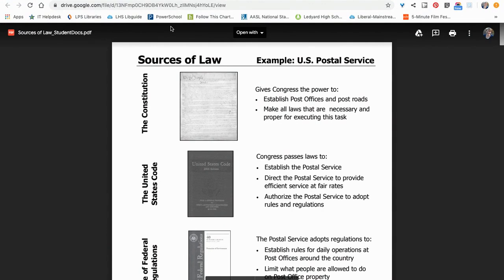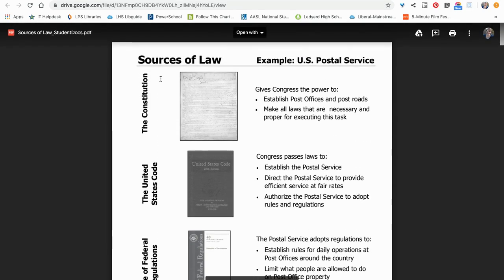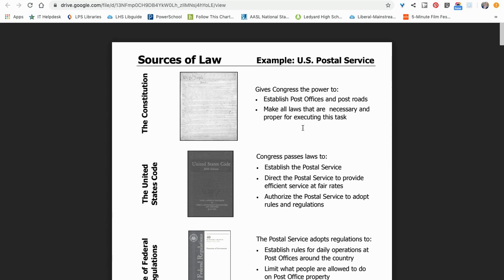I am here to read you the Sources of Law document. So we have some images on here and some sources of laws and examples. And we're using the U.S. Postal Service as an example. So the Constitution. The Constitution gives Congress the power to establish post offices and post roads, make all laws that are necessary and proper for executing this task. Okay, so they can make post offices, roads, and laws related to creating those things.